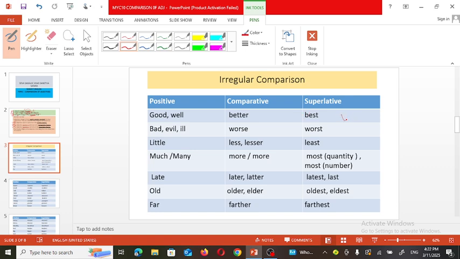When we are doing comparison, how can we say it in the superlative degree? For example, Raju is the best boy in the class. So, Raju is better than any other boy in the class, and no other boy is as good as Raju.